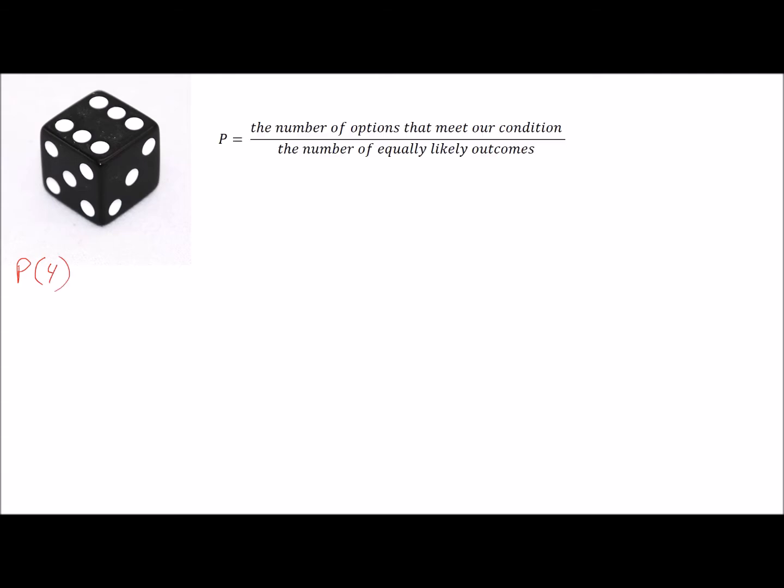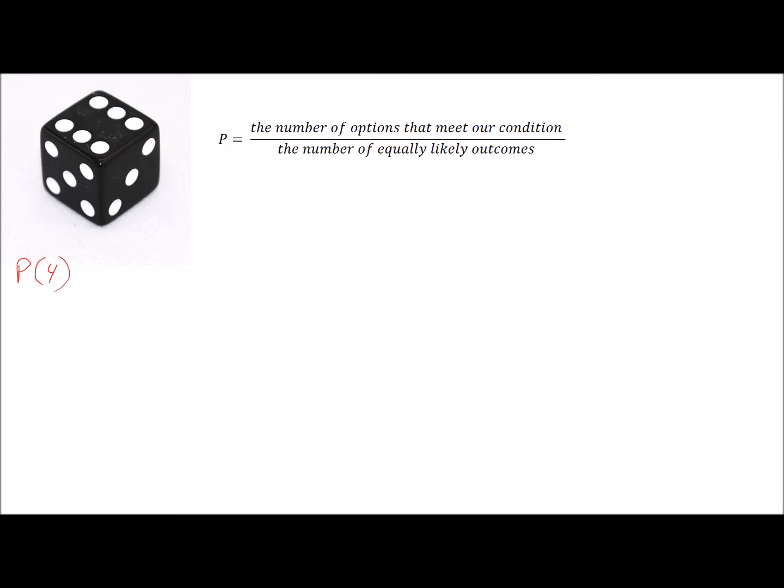Okay, so now what if we were dealing with, I don't know, how about dice? And we wanted to know what's the probability of rolling a 4. Now let's remind ourselves what the formula is for probability. Probability is the number of options that meet our condition, in this case 1, the number 4, and the number of equally likely outcomes, which in this case is now 6.